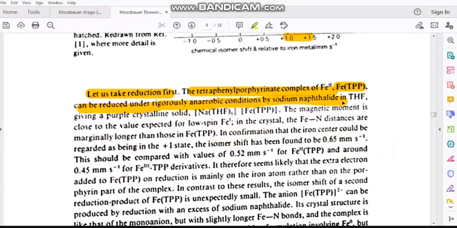What are we doing? For the reduction we use sodium naphthalenide. Okay, in THF, it gives a purple crystalline solid. The compound formula may be Na(THF)3 FeTPP. That means here we put in one electron, with Na plus sitting outside. Okay, the magnetic moment is close to the value expected for low spin iron 1.